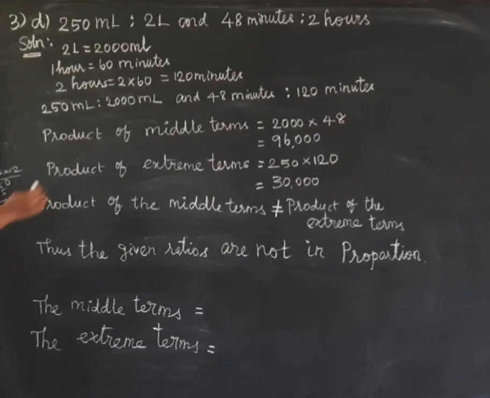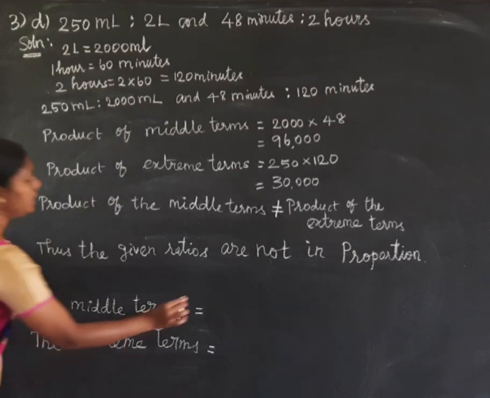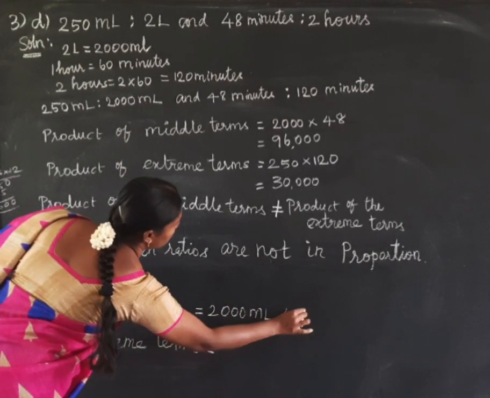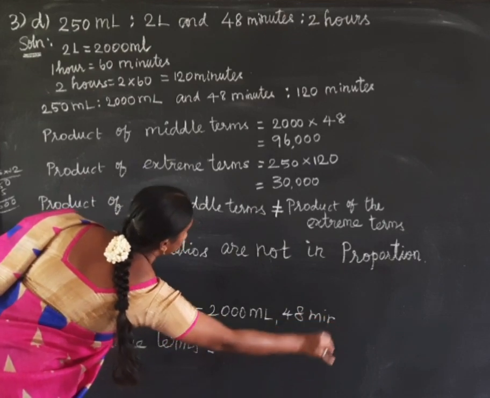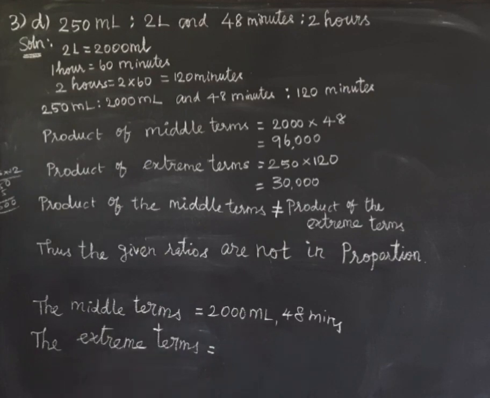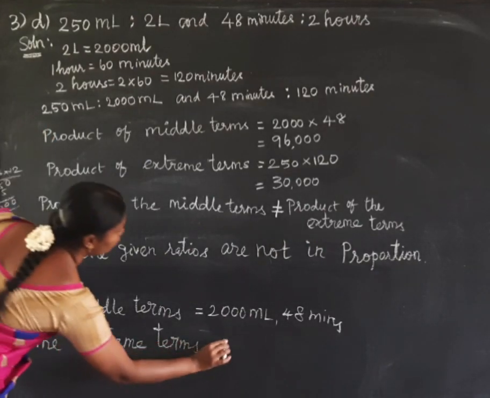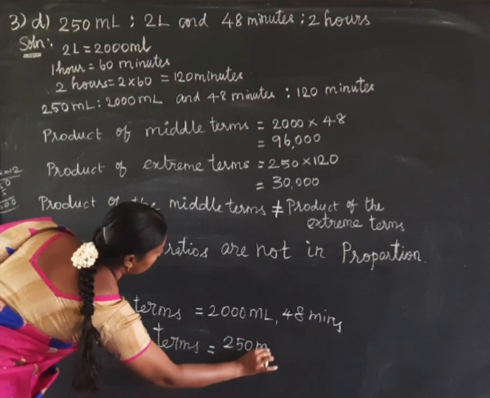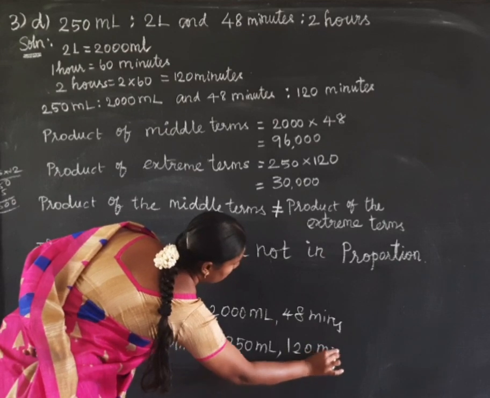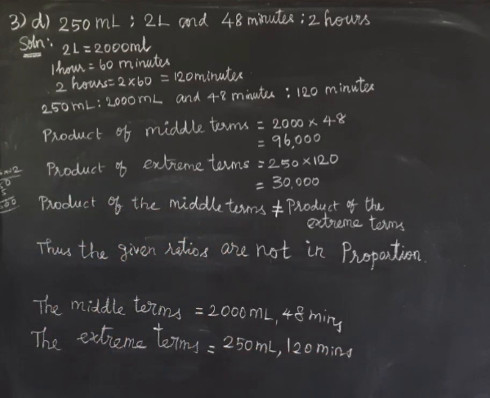So middle terms is 2000 and 48. So 2000 milliliter and 48 minutes is the middle terms. And what are the extreme terms? Extreme terms is 250 and 120. So 250 milliliter and 120 minutes is the extreme terms.